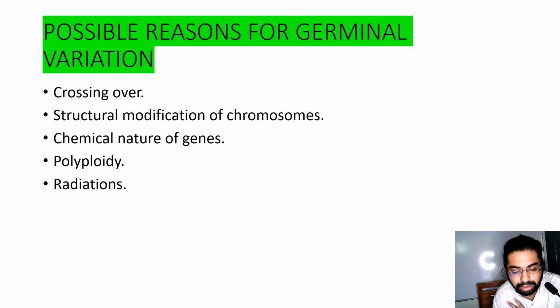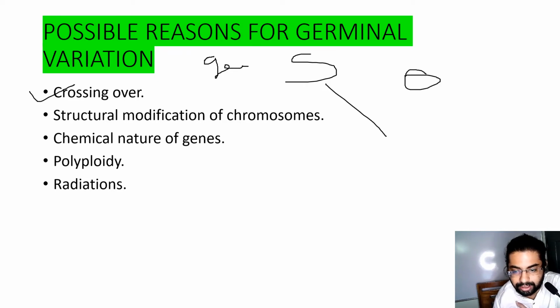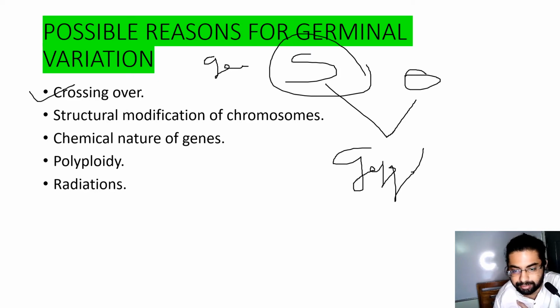Now the possible reasons for germinal variation. The possible reasons for germinal variations are crossing over. I said that germ cells, that is sperm and ovum, are involved, and together they fuse to form a zygote. These are gametes or germ cells. So crossing over of these germ cells results in germinal variation.